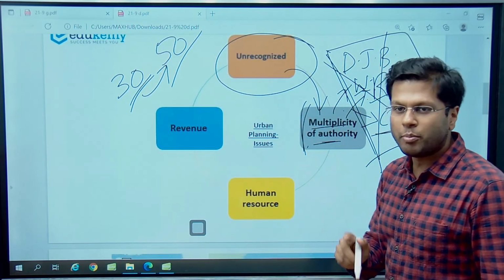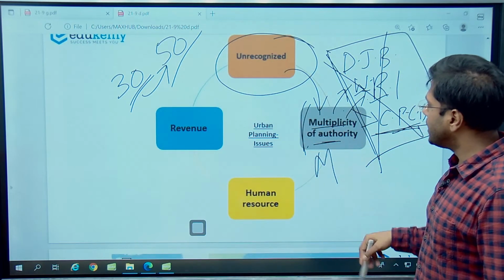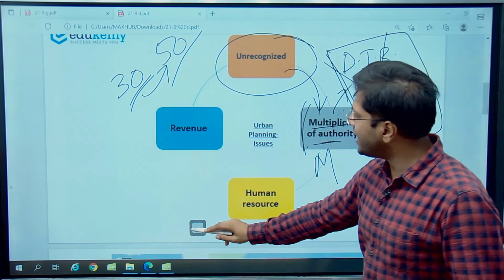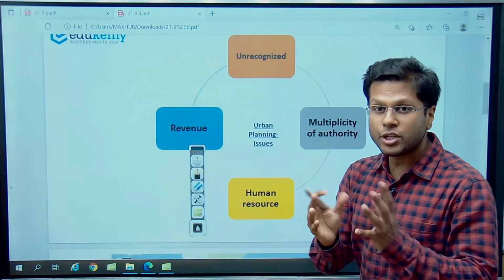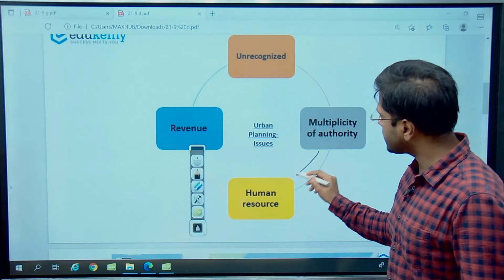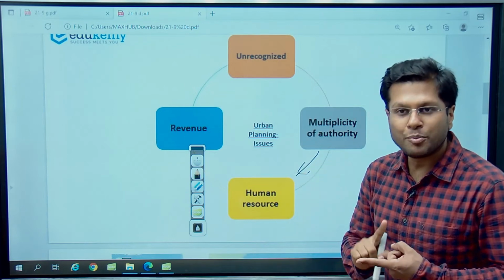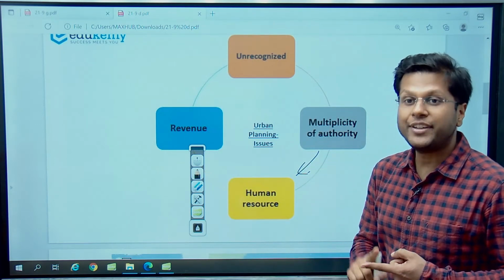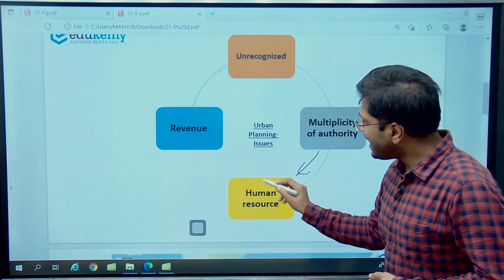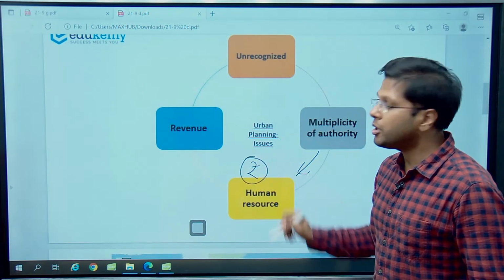It is not just about Mumbai. We are talking about Mahada. We are talking about Mumbai, Brihan Mumbai Municipal Corporation. Multiplicity of authorities, right? Similarly, human resources. Human resources are either migrant, they are not skilled, we are dependent on others, right? We think that if we provide finances, people will be able to help.